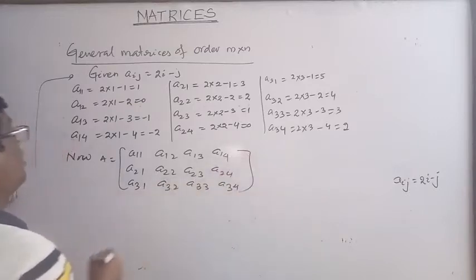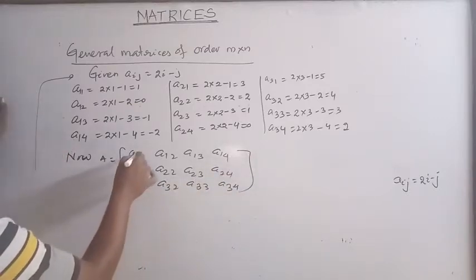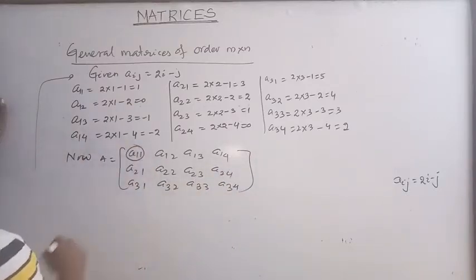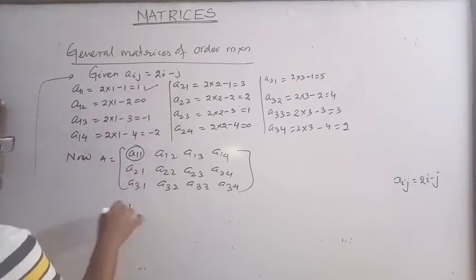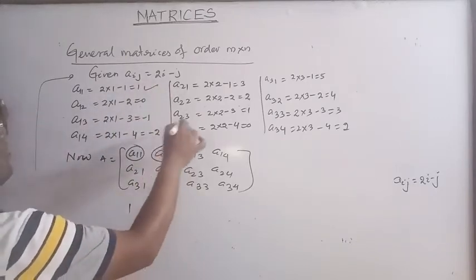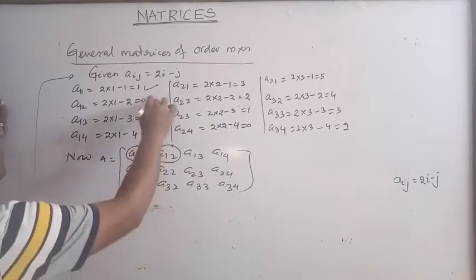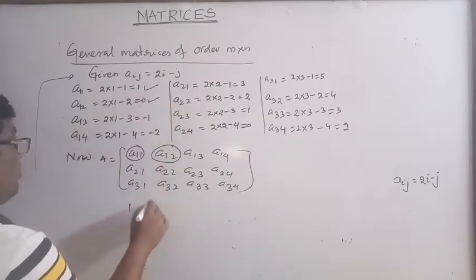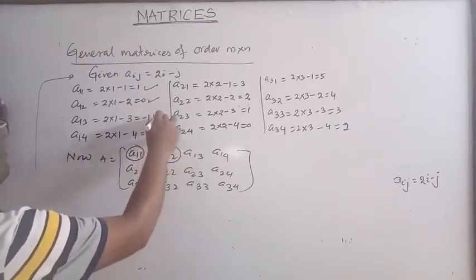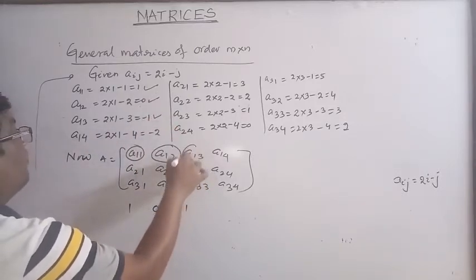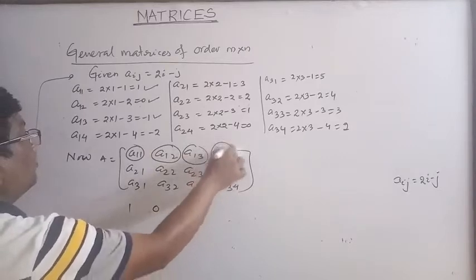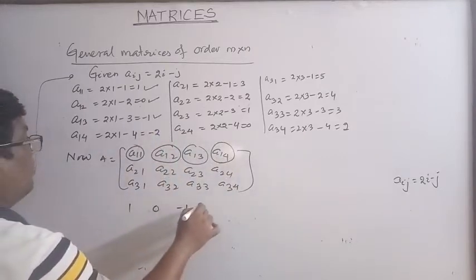Put all the values. Value of A11 is 1. Value of A12 is 0. Value of A13 is minus 1. Value of A14 is minus 2.